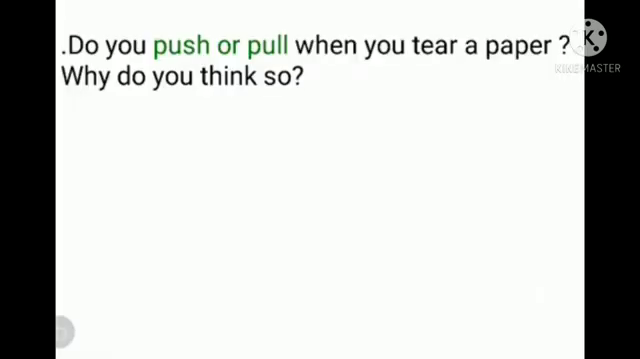Now see this question. Do you push or pull when you tear a paper? Take one paper into your hands, children. Now tear it. Did you tear? Now tell me what you have done. Pull or push? If your answer is push, why do you think so? If your answer is pull, why do you think so? And draw it and show using arrows. Show it to your parents.